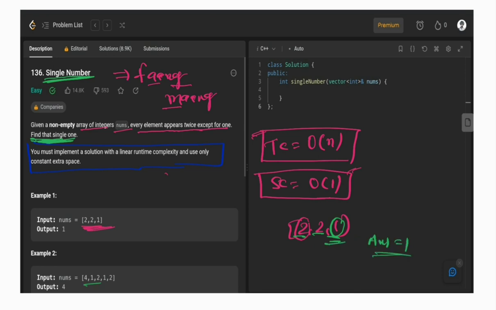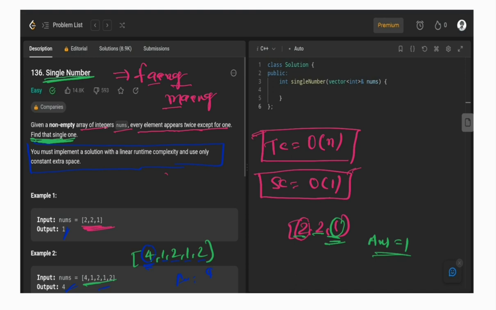Now let's take example number two. Here your array has 4, 1, 2, 1, 2. You can see that 4 appeared once, 1 appeared twice, and 2 also appeared twice. So your answer is 4. Why? Because we have to find the single number that doesn't appear more than once. So for this example the answer is 4, and for the previous one the answer is 1.